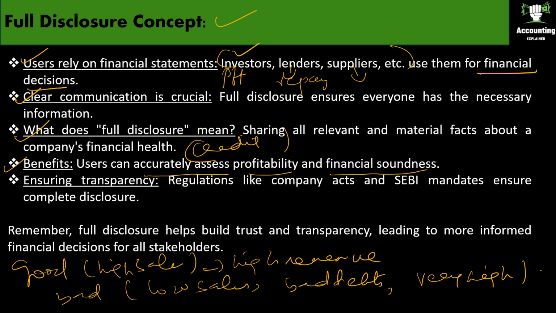Okay, and ensuring transparency. Regulations like Companies Act and SEBI. SEBI is Securities and Exchange Board of India. Mandate complete disclosure. You have to have a complete disclosure of your financial transactions. Okay. So by being transparent, you build trust with everyone involved. Like we know users, who are the users? Investors, banks and suppliers. Remember, full disclosure helps building trust and transparency, leading to more informed financial decisions for all stakeholders.